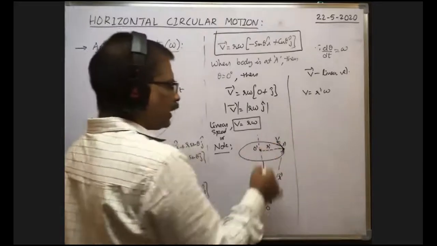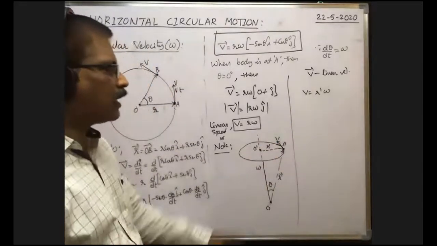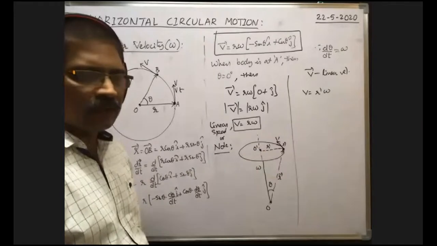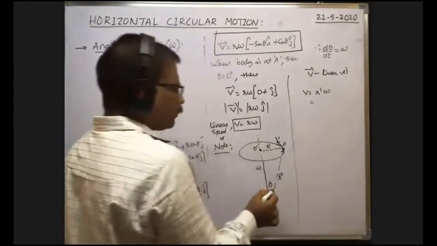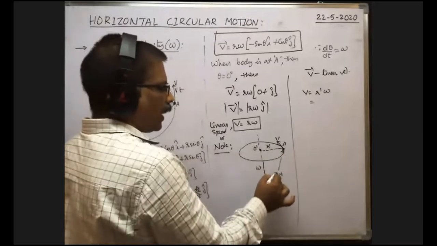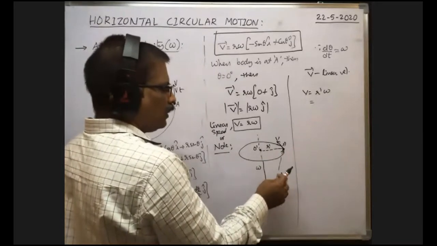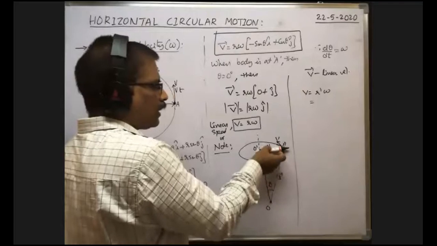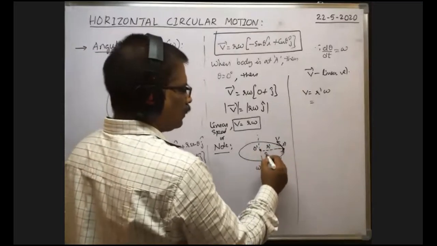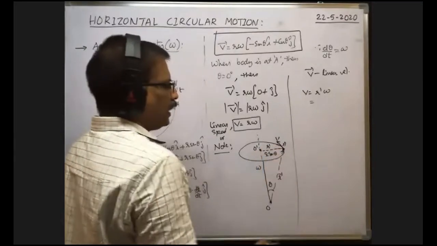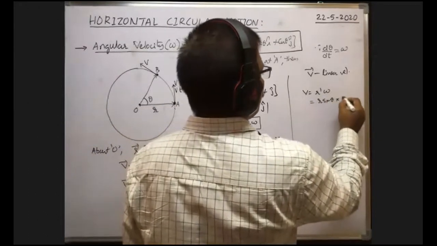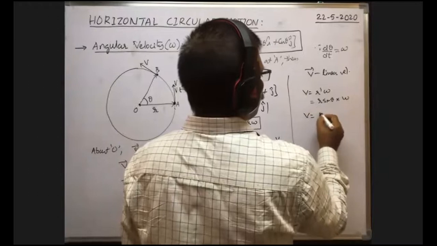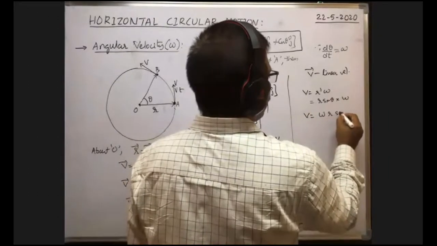Now from the diagram, what about R dash? Because R dash is not given, only R is given. How can we write it? From the diagram you see, if it is R bar, the magnitude of this R bar is equal to R only. Then the component opposite to this angle is R sin theta. This is R sin theta. Therefore, instead of R dash, you write R sin theta into omega. Therefore, V is equal to omega R sin theta.